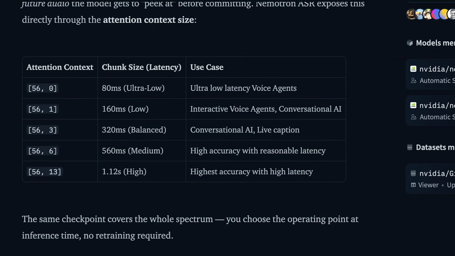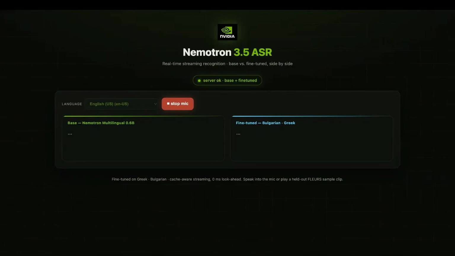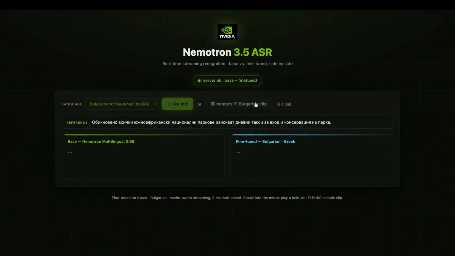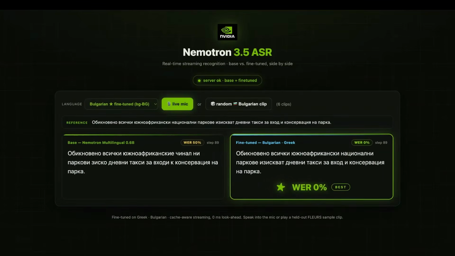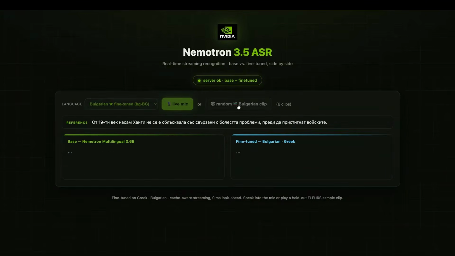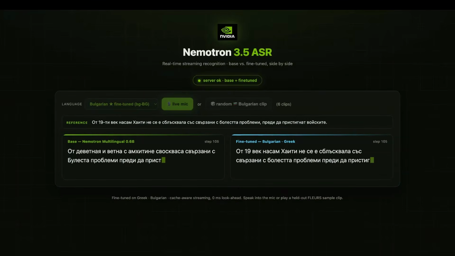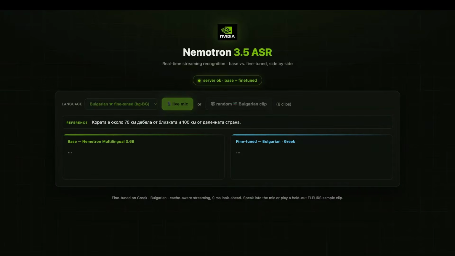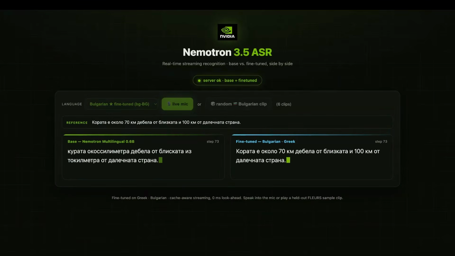You can certainly see the difference between, say, the 80 millisecond transcribed chunks versus the 1 second ones. Now, for me, I don't notice a huge difference in accuracy. I'm sure it's there, and for special use cases, you're probably going to notice it a lot more. For me, though, with the streaming element, it's more down to: do you want every word transcribed, almost like a word or two at a time, or do you want phrases being transcribed? And that's what the 1 second one does, as opposed to the shorter chunk size.